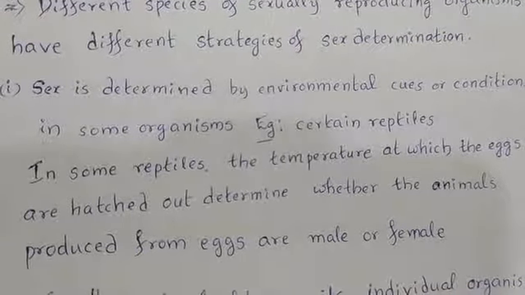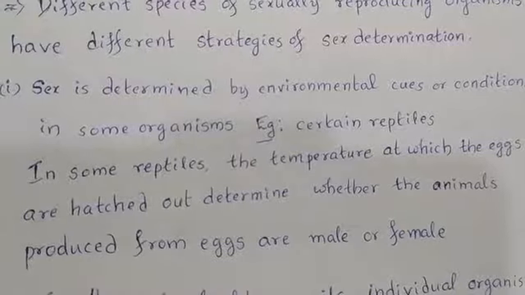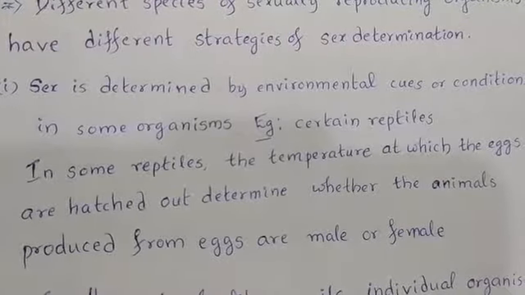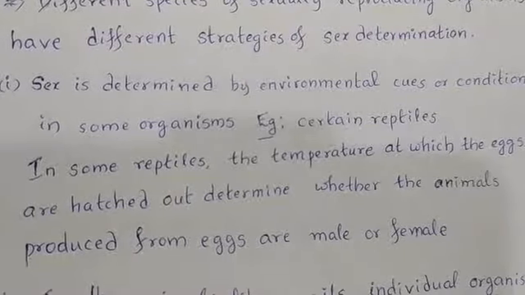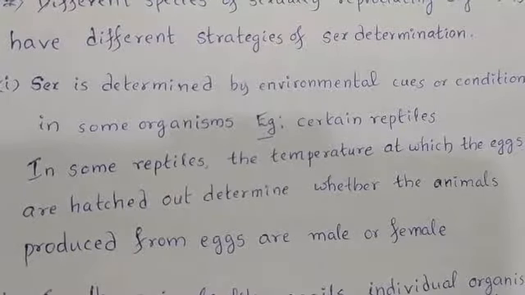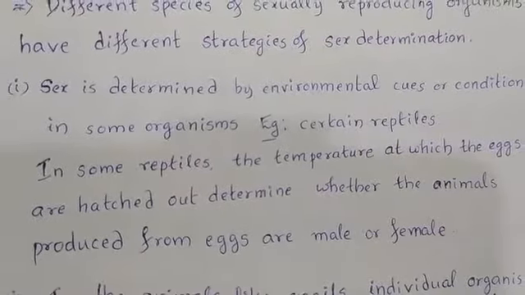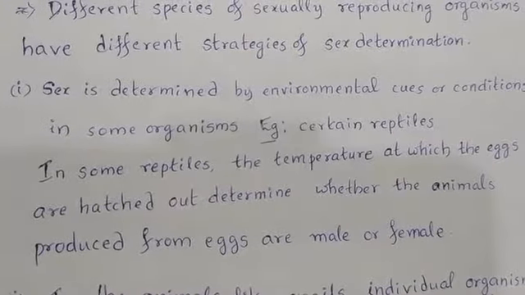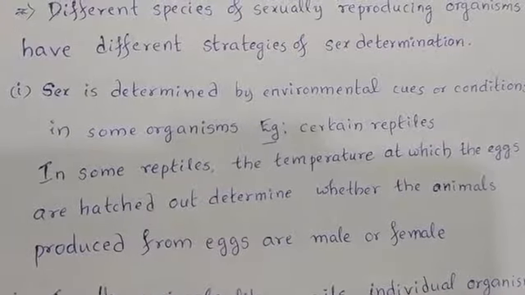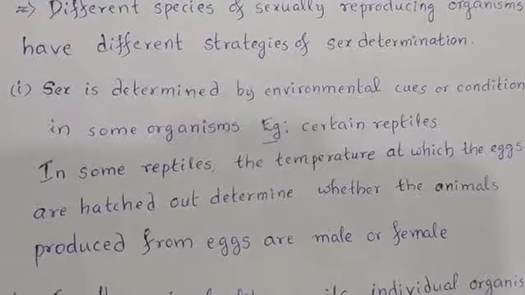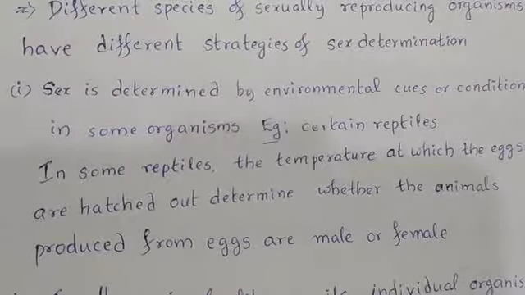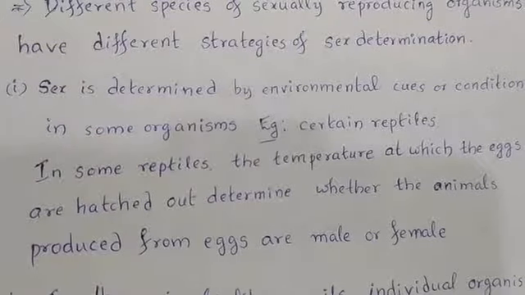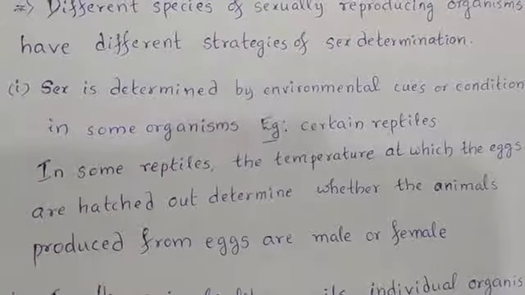Inside the egg embryonic development takes place. The temperature at which this embryonic development takes place determines whether the animal that is produced from the egg is female or male.